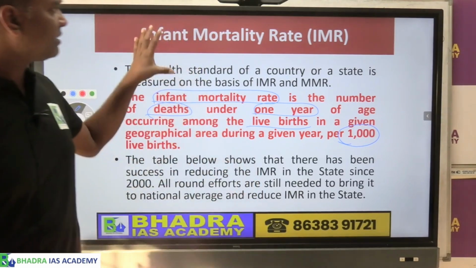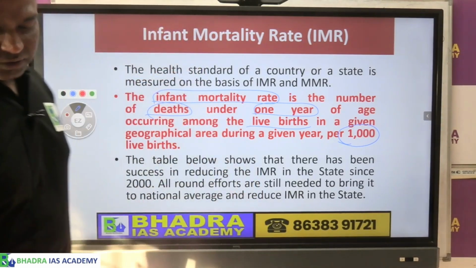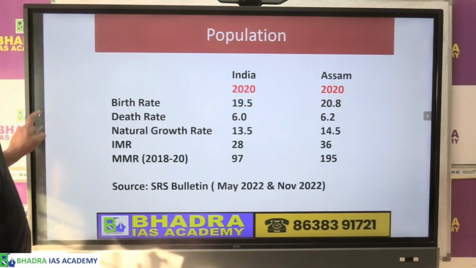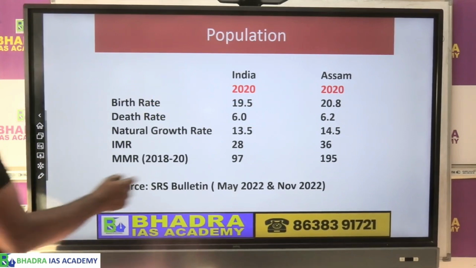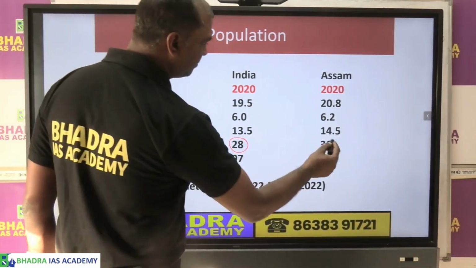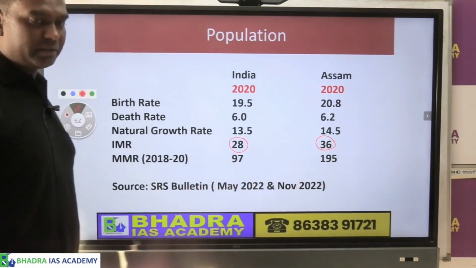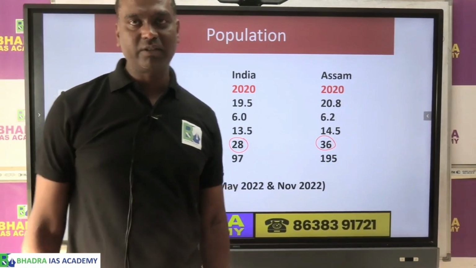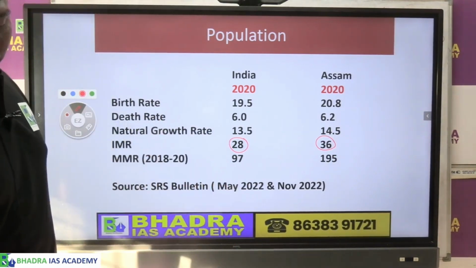That is the basic estimate of infant mortality. So if you look at it here, infant mortality rate of India is only 28, whereas in Assam we have 36. That means we have a higher infant mortality rate in Assam. Okay, so therefore this is a concern.